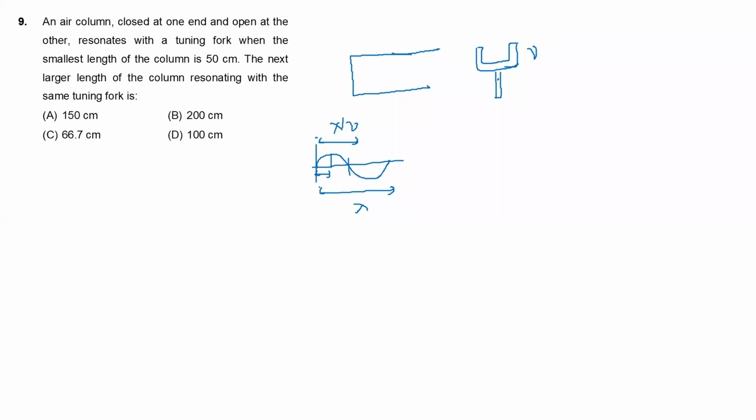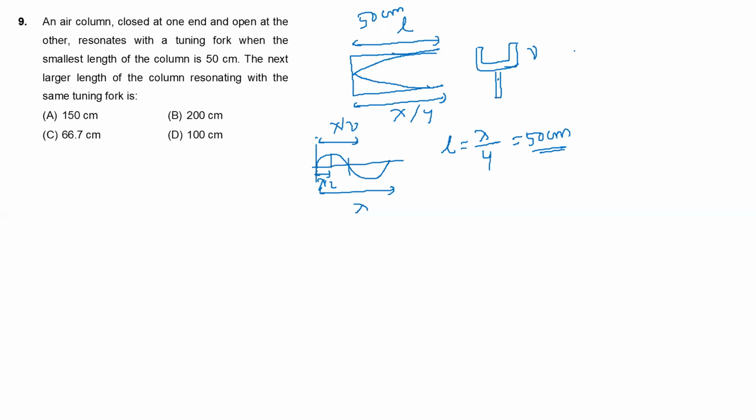Exam only has given this is lambda by 4. It's like this. And this length is L. This will be how much? Lambda by 4. And this is how much? 50 centimeter. This length is how much? 50 centimeter. That means the first harmonic is obtained at L is equal to lambda by 4, that is equal to 50 centimeter. Fundamental.